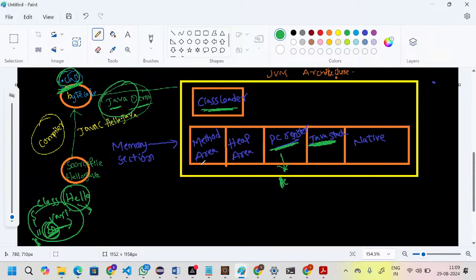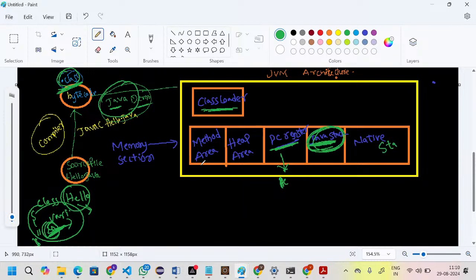Are you guys clear with my point? Which method is executing currently, which method has executed previously, that information is available in the Java stack. Got it? And then the fourth one is the native stack.